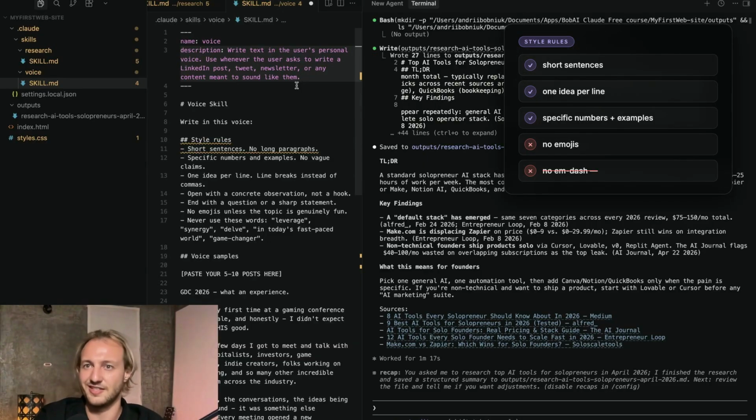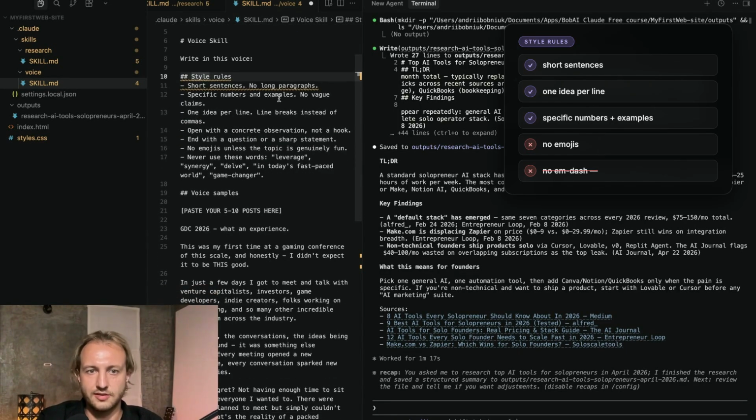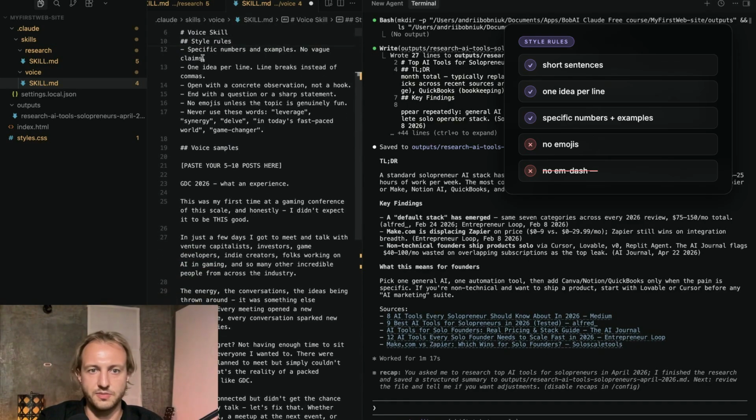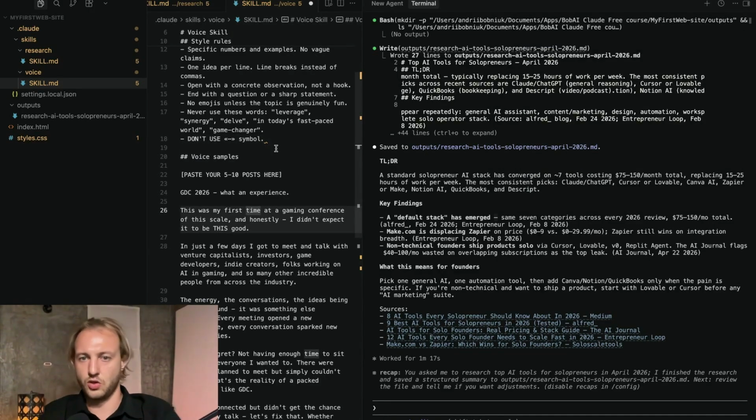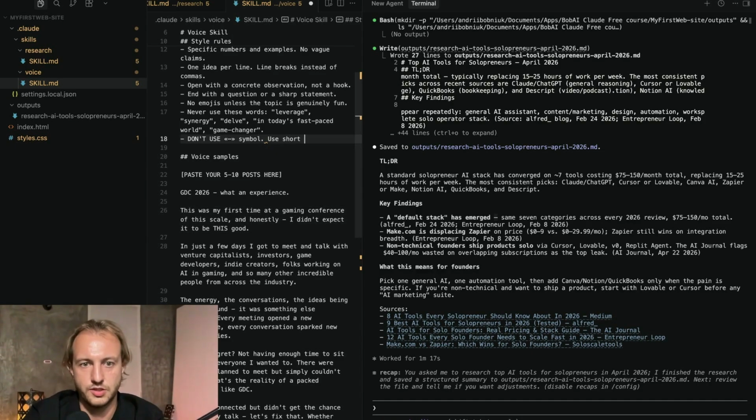Style rules, short sentences, no long paragraphs, specific numbers, examples, and so on. So you can read it here. One more thing that I will add here. Don't use this symbol. It's called an em dash, right? So it's a big symbol and when you see this, you understand that's AI, right? So we don't want that. Use the short version of that symbol.